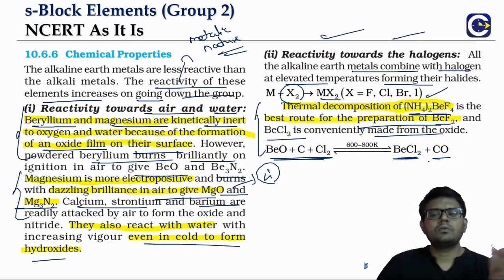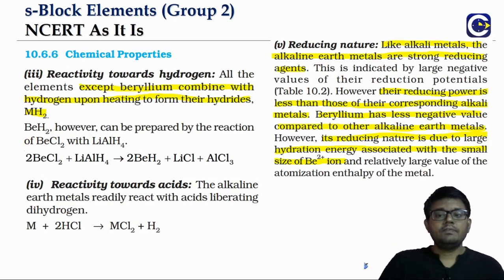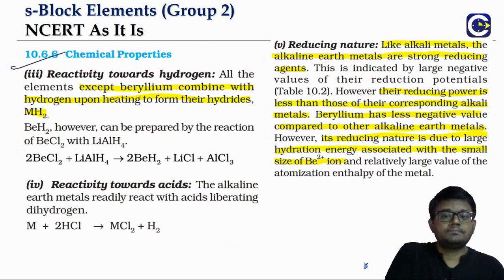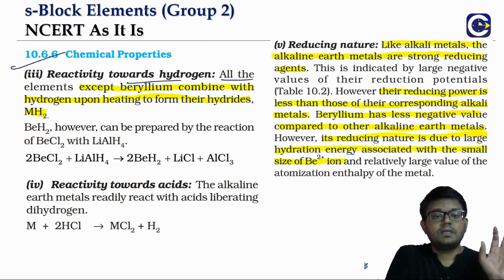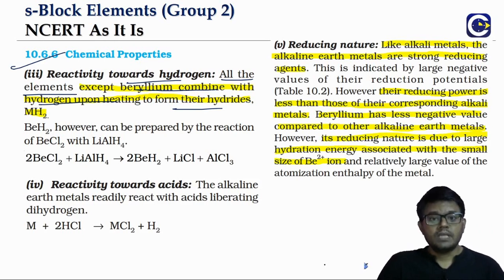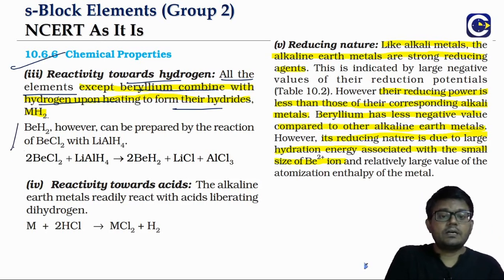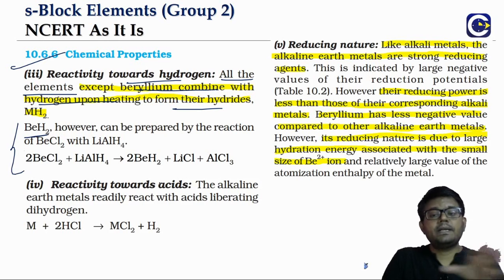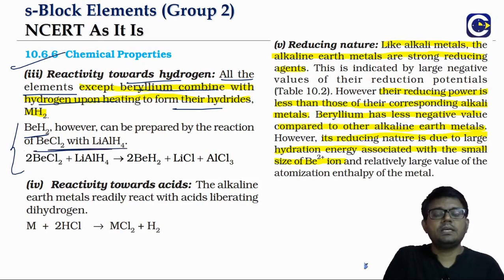See, always remember, wherever we have the exceptions, this is where there can be a possible question. And when we talk about the reactivity with hydrogen, again same, except beryllium. The other group 2 metals can easily combine with hydrogen, H2 gas, and form the hydrides. Whereas BeH2 is prepared indirectly. The reaction of BeCl2 with lithium aluminum hydride gives us BeH2.